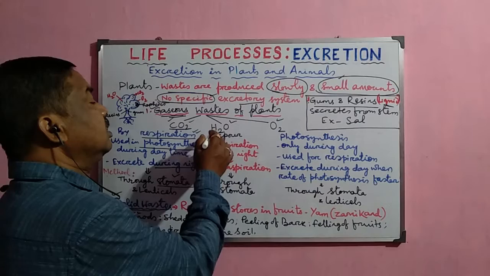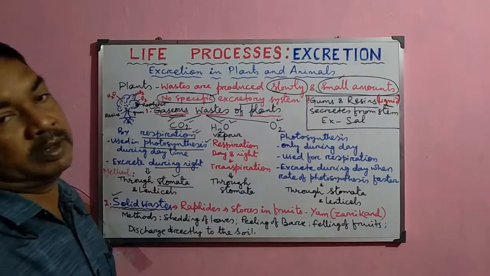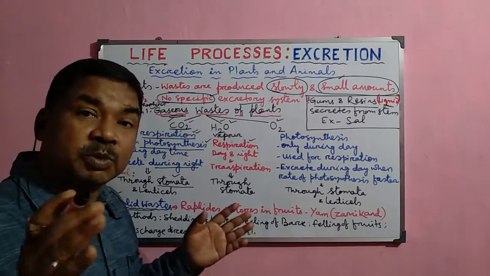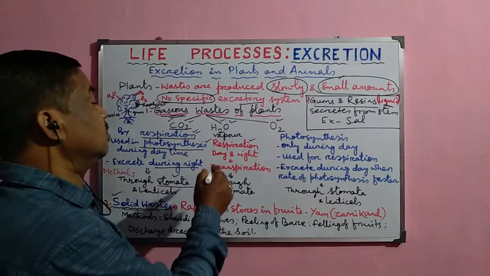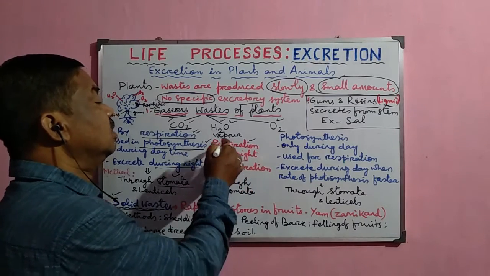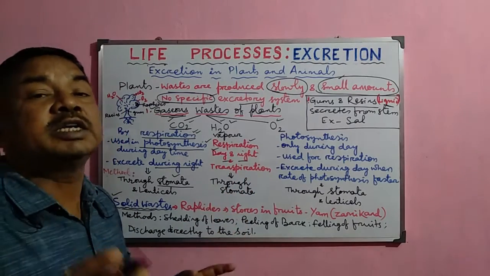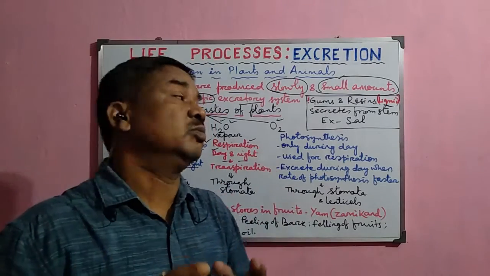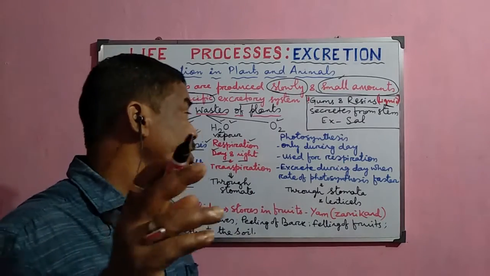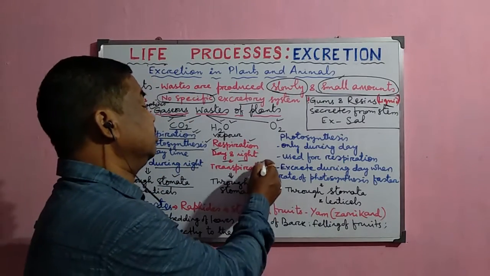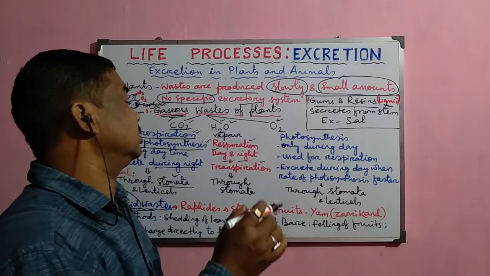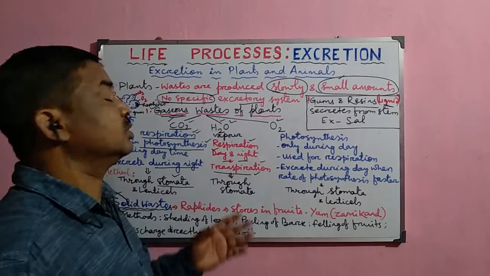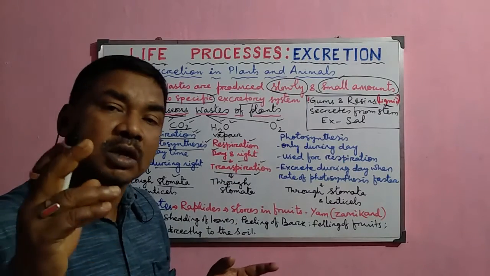Now, the next important waste is the water vapor. This water vapor is also produced by the process of respiration, which goes on day and night, and these water vapors are continuously produced inside the body of the plant. Normally these are utilized for different purposes inside the body of the plant. But during daytime, the excess amount of water vapor is removed or discharged to the outside by the process of transpiration through the leaves.